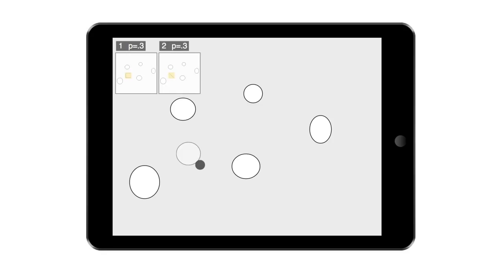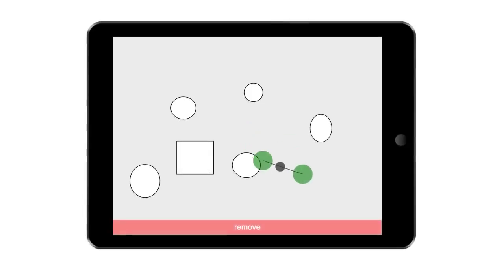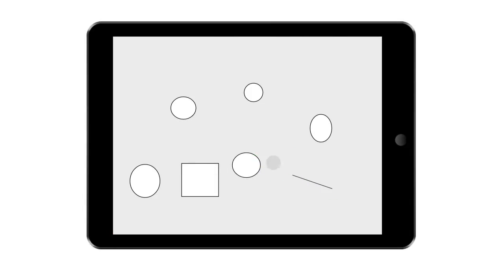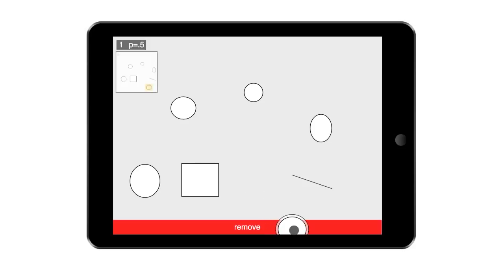When the user hesitates, the application shows a best list highlighting changes. The user may then select an alternative by tapping on it. Shapes and lines may be dragged. When an item is being dragged, a trash can appears at the bottom of the screen. Dragging to this area removes the item.